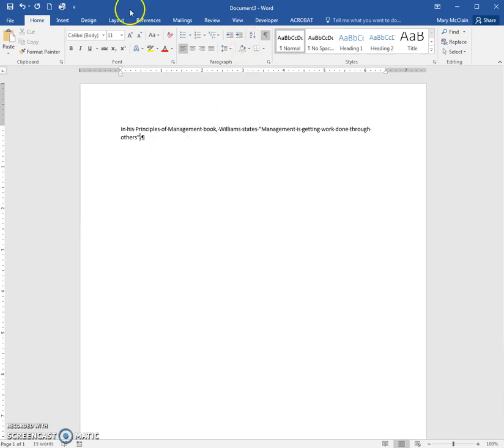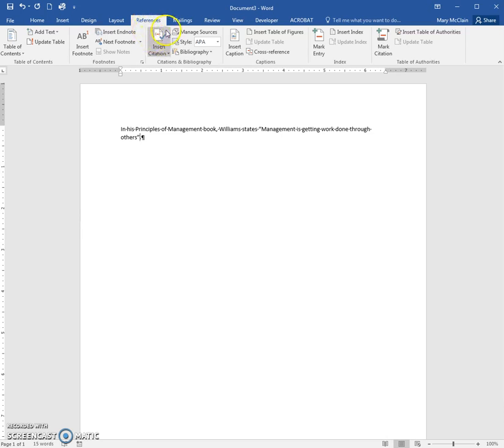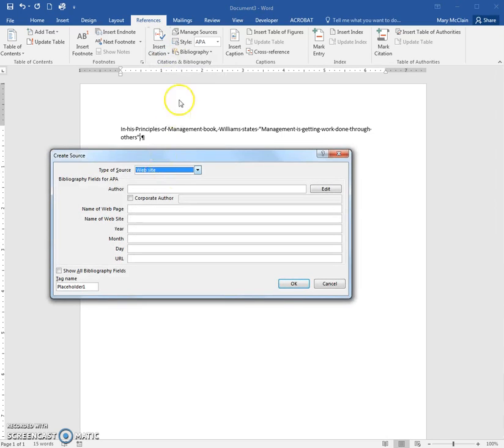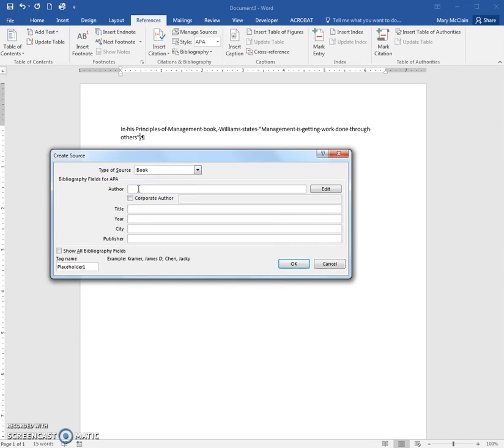In Microsoft Word, I'm going to the References tab. Here's where I'm going to say I'd like to add a citation. It's a new source because I haven't done it before. I did make sure that it said APA before I came in here. Right now, the last thing I must have done was a website, but that's not correct for what I want to use. So I'm going to drop this list down, find book, and now I'm simply going to fill in the things that it asks me to do.